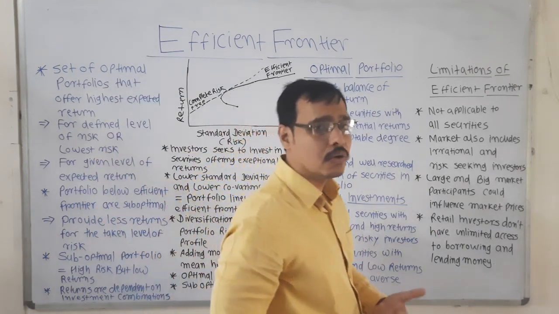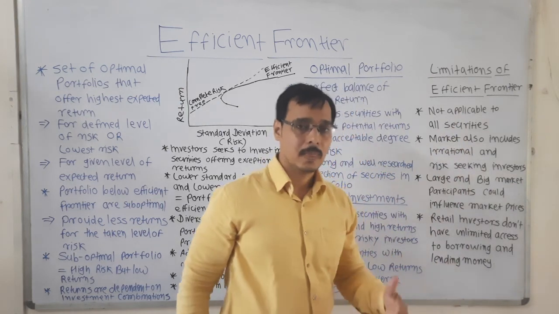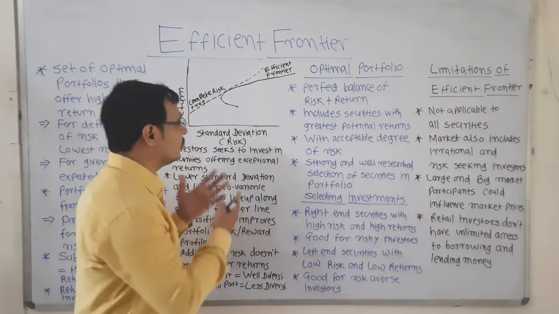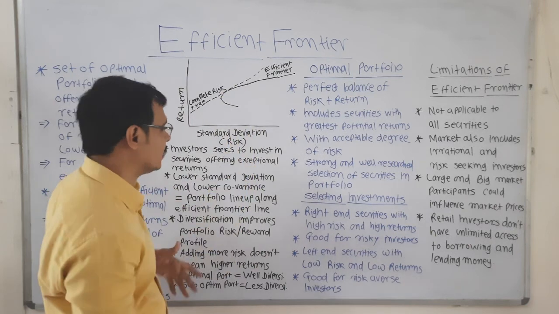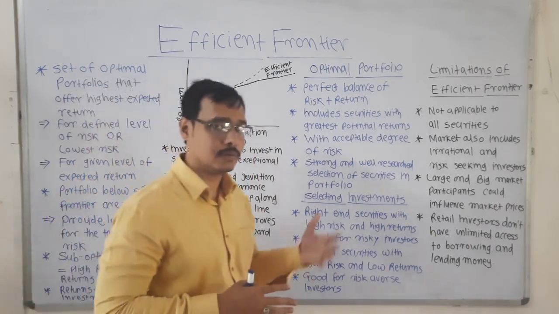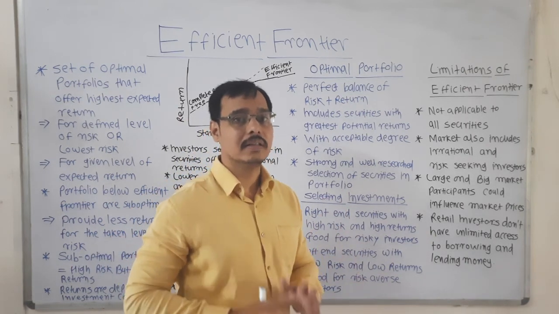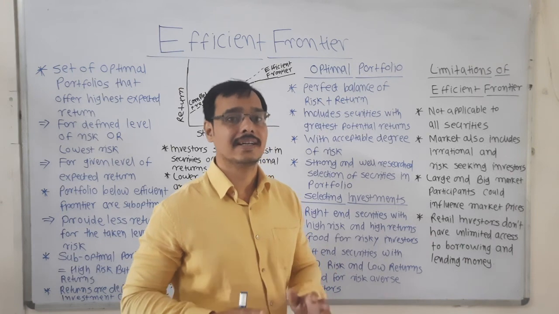Now we will see what are the limitations of efficient frontier. We have described the efficient frontier, we have seen optimal portfolios and the risk and return profile of the securities, standard deviation, covariance. But remember, all these things are theoretical in nature.